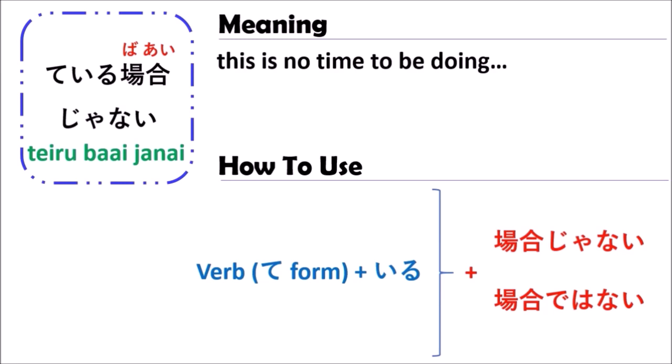So remember that you use it with verbs only, changing the verb to the て form, followed by いる. To understand more about how to use this grammar, next we are going to see some examples.